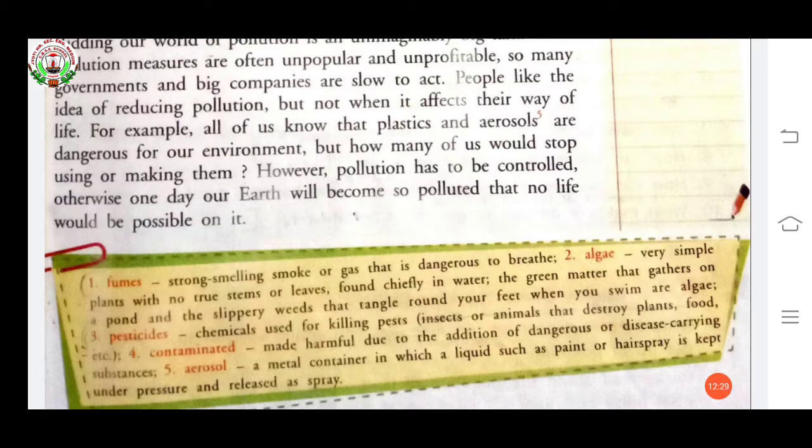The green matter that gathers on a pond and the slippery weeds that tangle round your feet when you swim are algae.